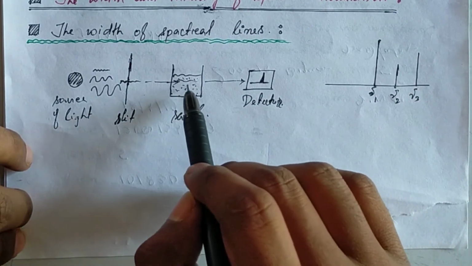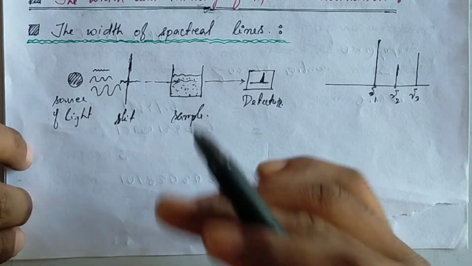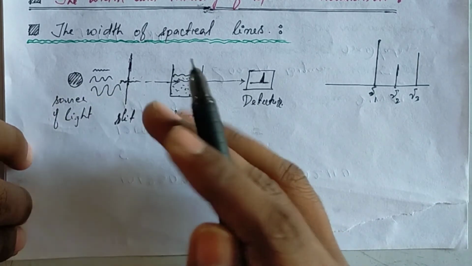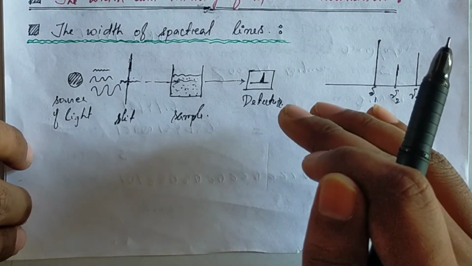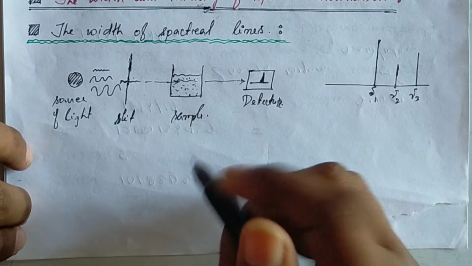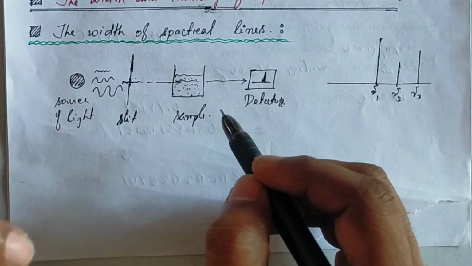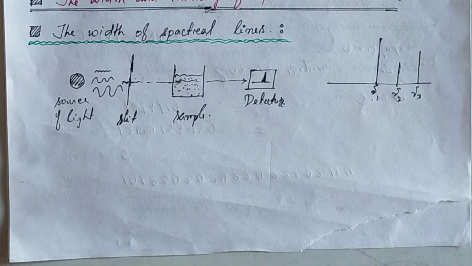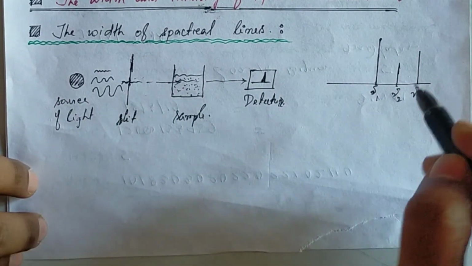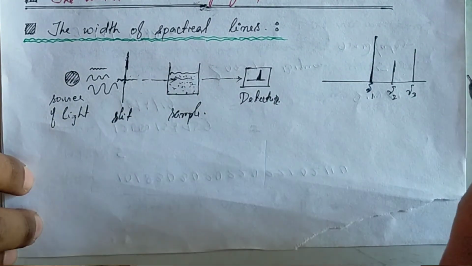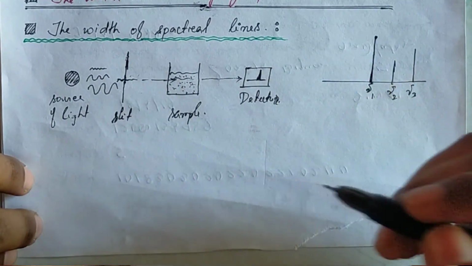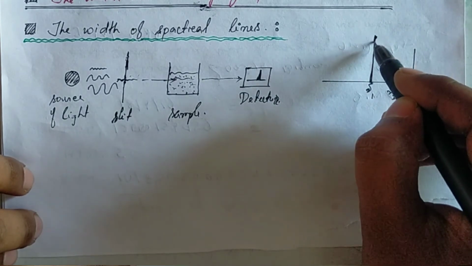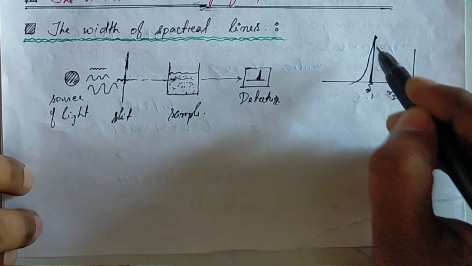That's why different molecules will have different energy, and as the slit is allowing light of several different frequencies, different energy molecules will absorb different frequency light. So it will give not only one sharp peak, it will show a broadening. That means there will be a broadening of this peak. Okay, like this.